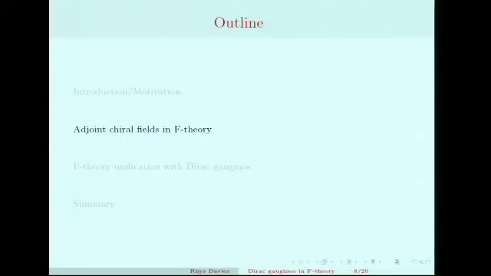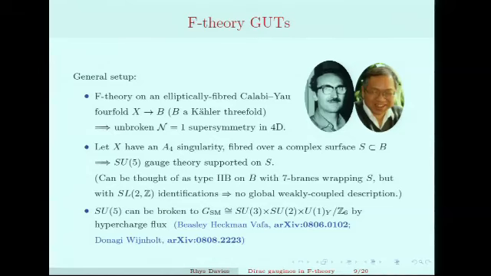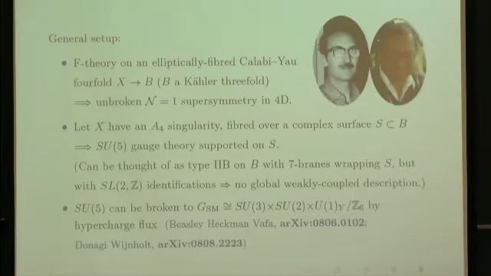Okay, so now I want to go through just quickly how we get these necessary adjoint chiral multiplets in F-theory. Those of you who know about F-theory GUTs will probably know what I'm about to say. Those of you who don't won't understand, so I'll go through this very quickly. So we consider the usual setup, F-theory on an elliptically fibred Calabi-Yau fourfold. If you don't know what an elliptic Calabi-Yau looks like, superpose these two images in your head. That's an elliptic Calabi-Yau. So that gives us unbroken N=1 supersymmetry in 4 dimensions.